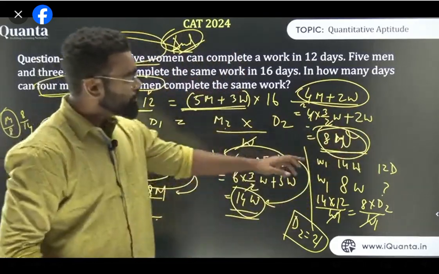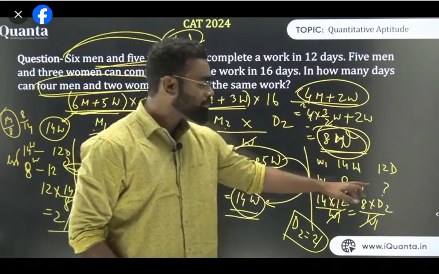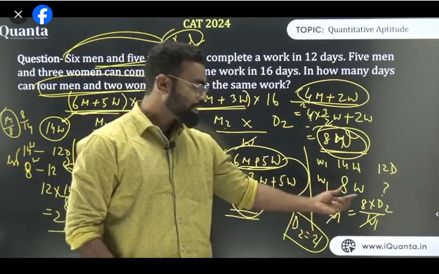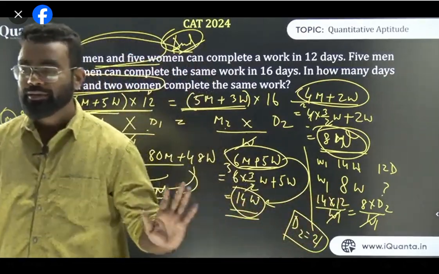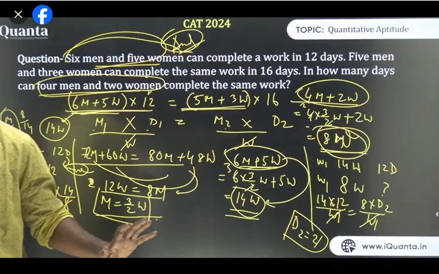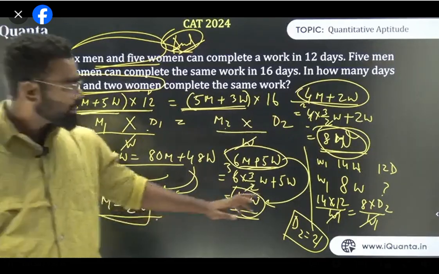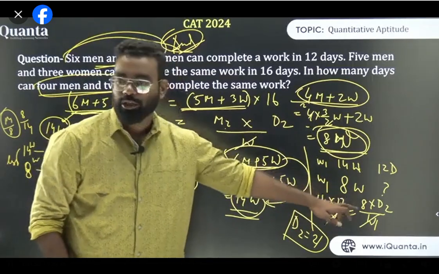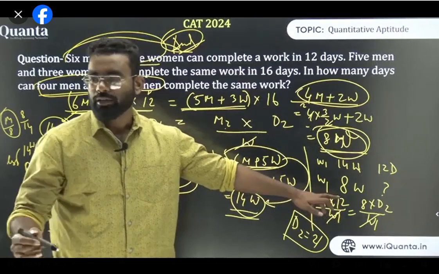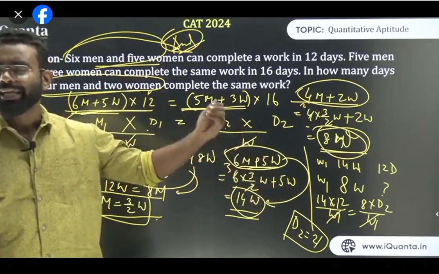Now the question becomes, 14 women can do it in 12 days. In how many days will 8 women do it? If I use the M1 D1 upon W1 formula, you can find D2 is 21. This is perfect. Dhritiman, where is the difficulty? You have understood this one. M1 D1 upon W1 equals M2 D2 upon W2. Yes, you can do it in the second equation also. I take any equation, and by taking any equation, you can solve this question.